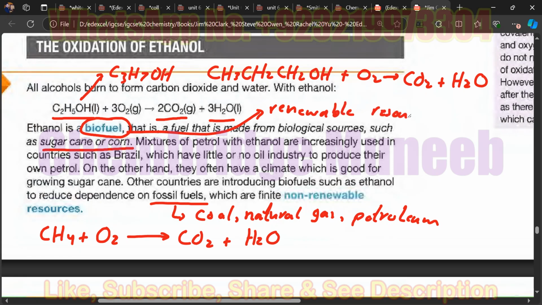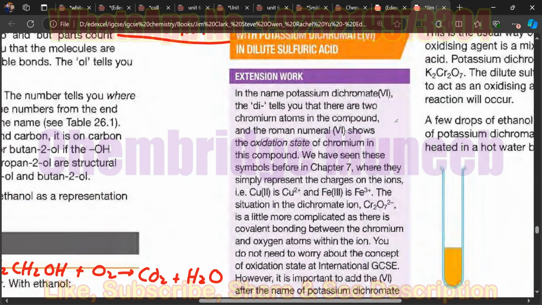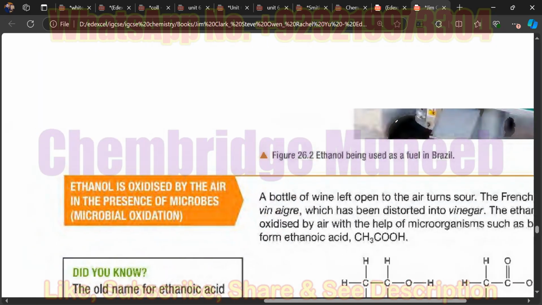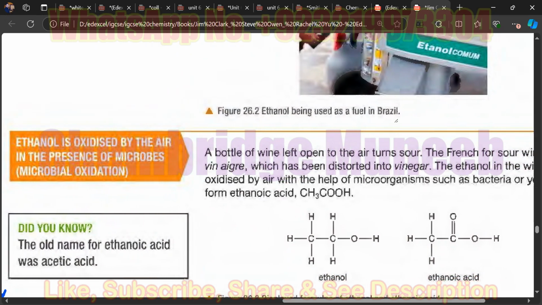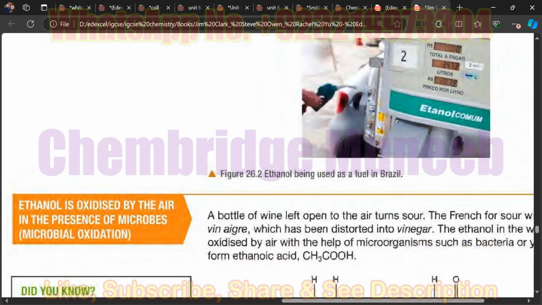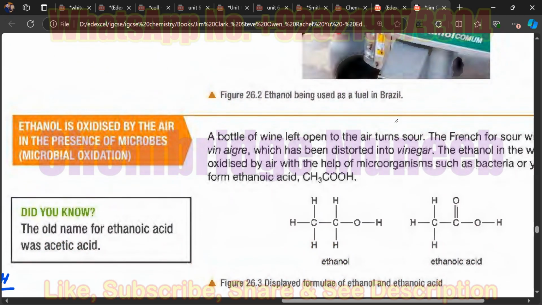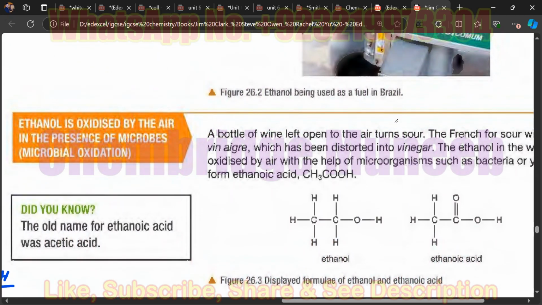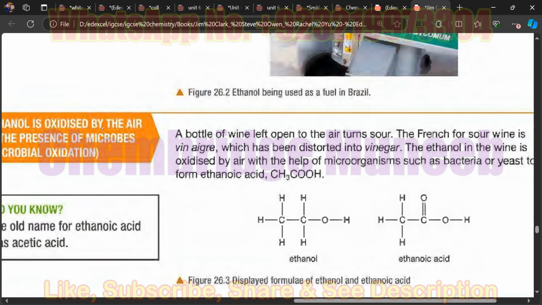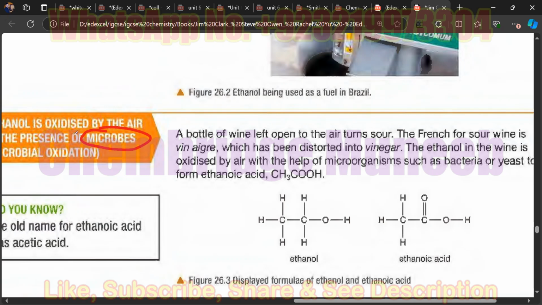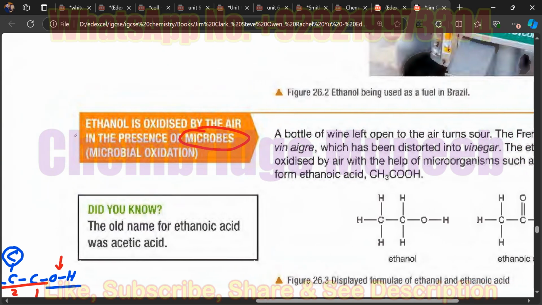Yes. All right. Now we have discussed the oxidation of the alcohols. There is another kind of oxidation which is done by the microbes. The microbes, as you know, are living organisms.